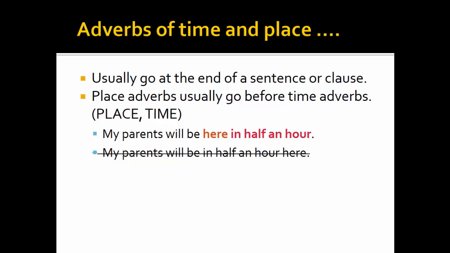Adverbs of time and place. They usually go at the end of a sentence or clause. Place adverbs usually go before time adverbs. Firstly, we should put the place adverb and then the time adverb. Example: my parents will be here in half an hour. If we say my parents will be in half an hour here, it is incorrect.